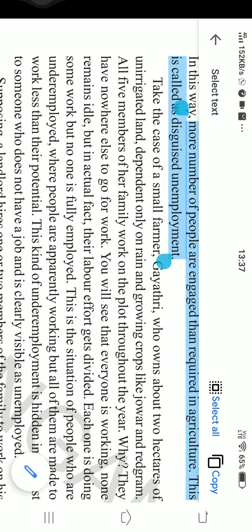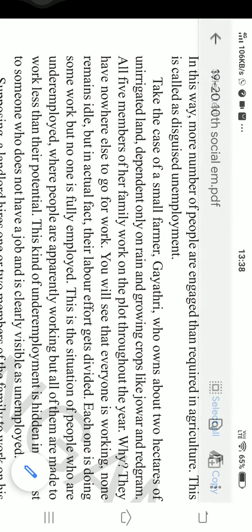For example, an engineer is there. An engineer is working as a labor, right? What is the work of an engineer?